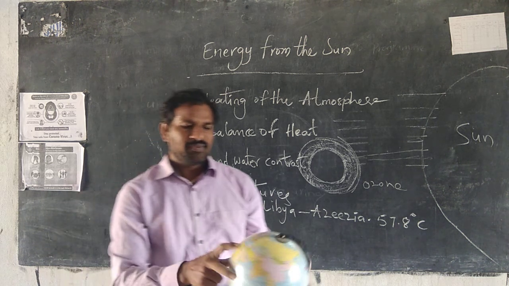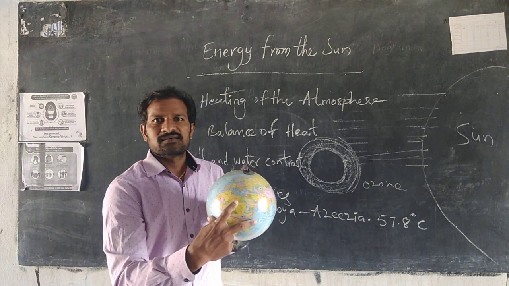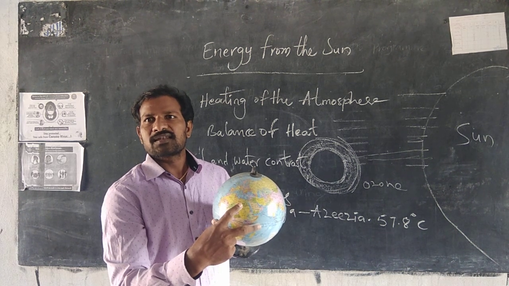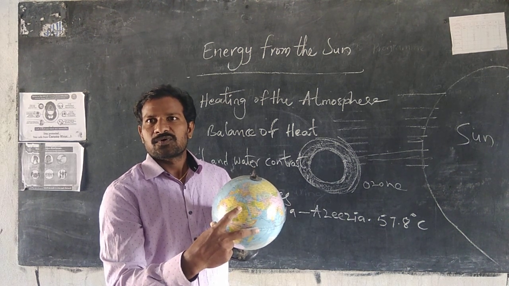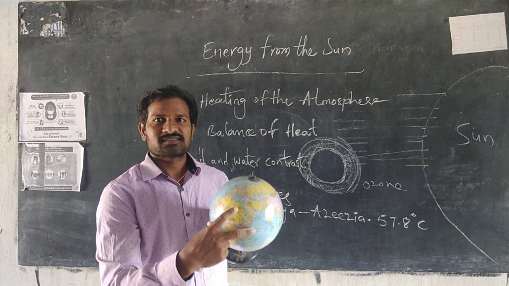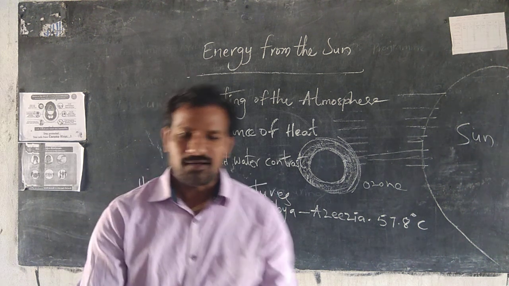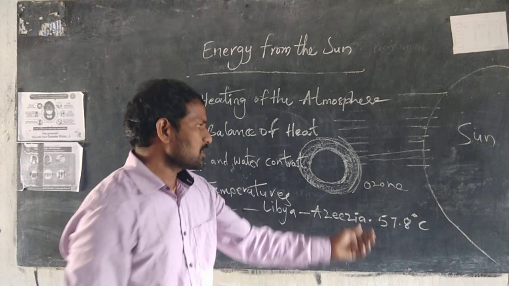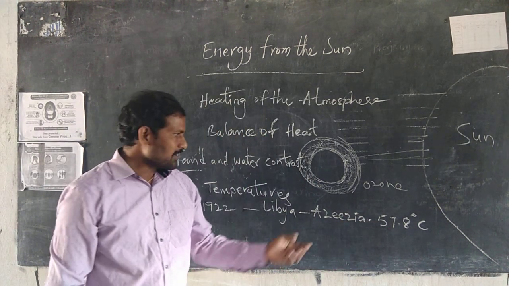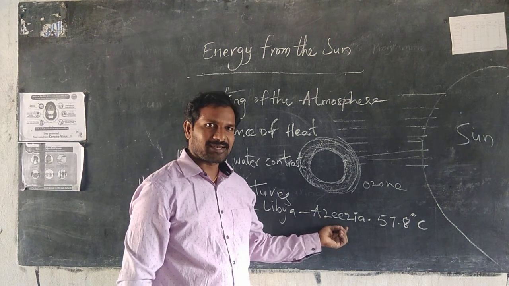In Libya, this brown color is Libya. In this area, the recorded temperature reported is 57.8 degrees Celsius, in Libya, Azizia, the particular place.